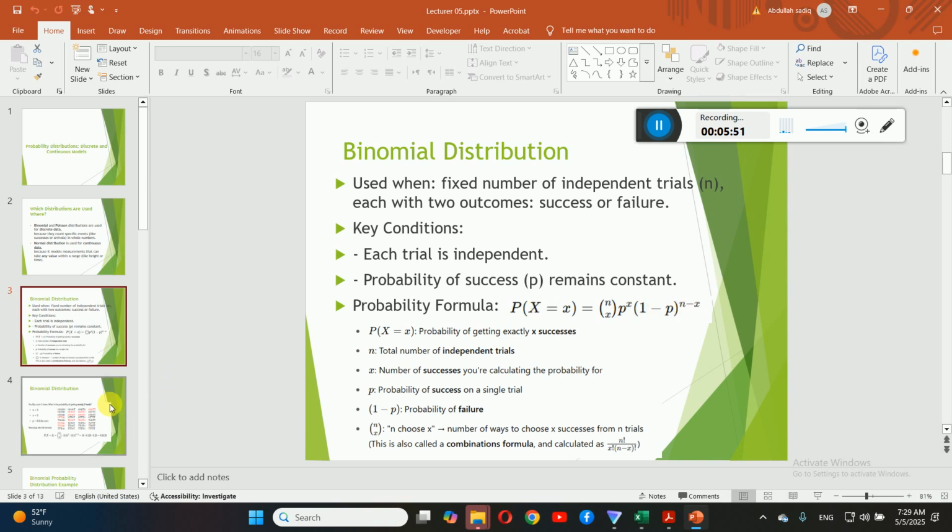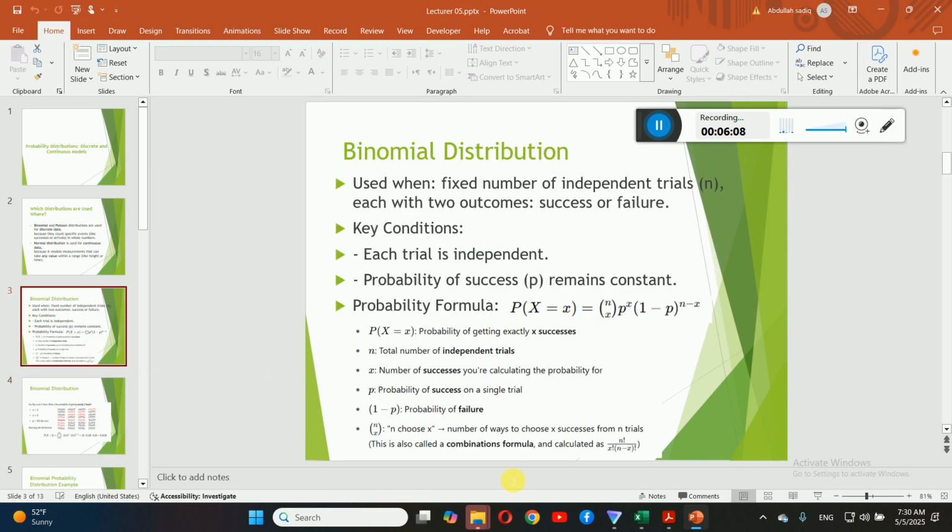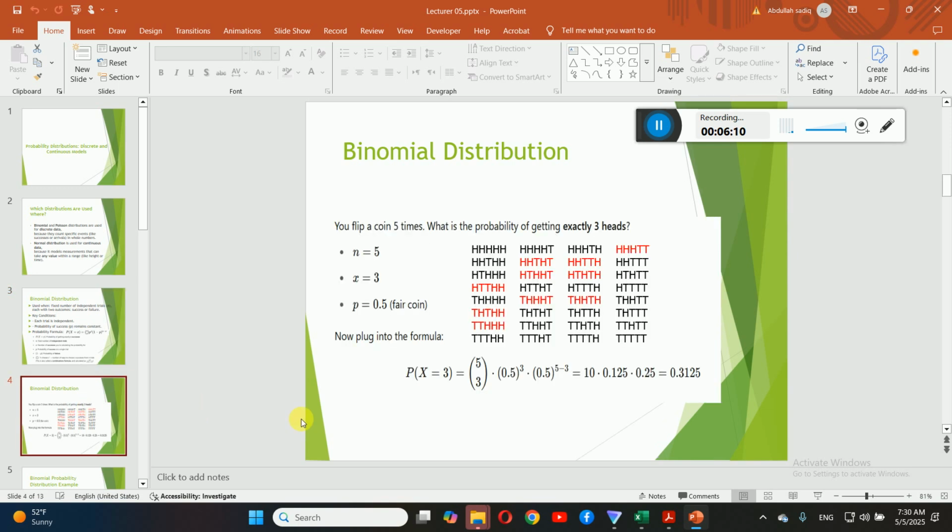Once you have all this information, plug it into this formula. When you plug it in, we have 5 choose 3. You should find the 5 factorial, and then the 3 factorial and the 5 minus 3 factorial, as I've explained here already. After plugging all these values into the formula, you can get an answer, and that is 0.31, or 31.25%. So you can say the probability of getting three heads in 5 independent trials is 31.25%.